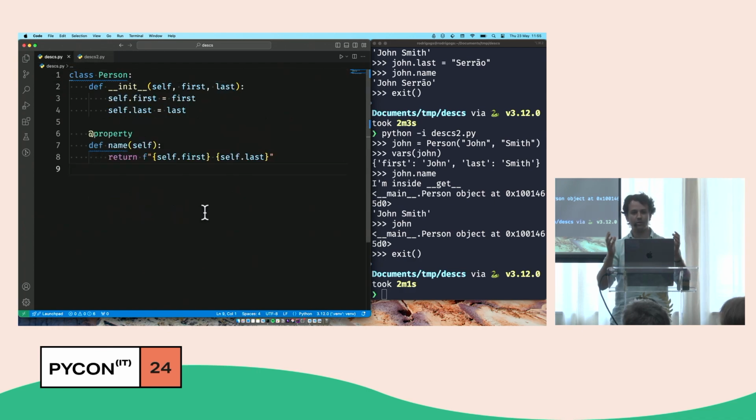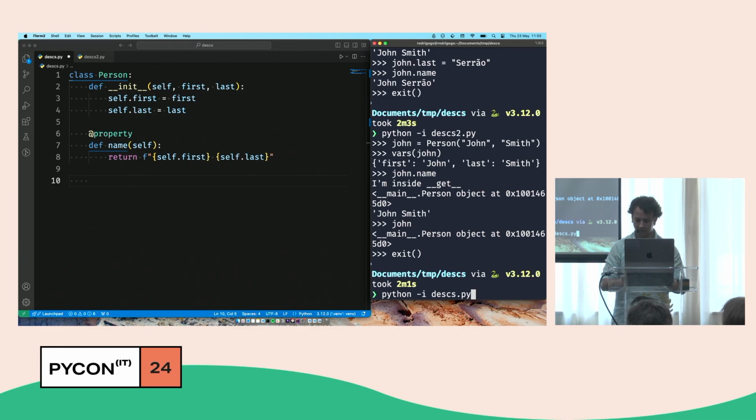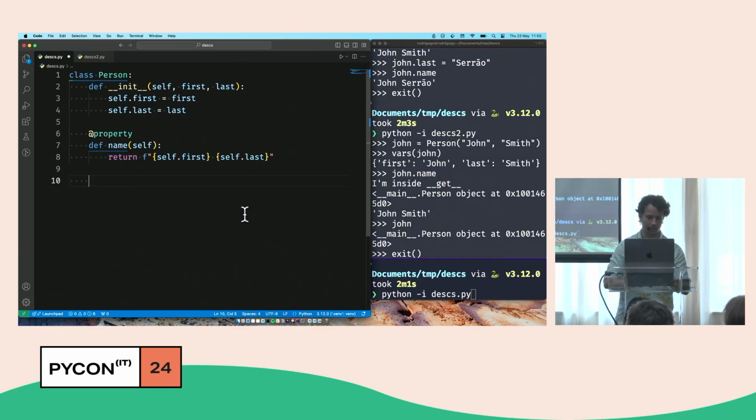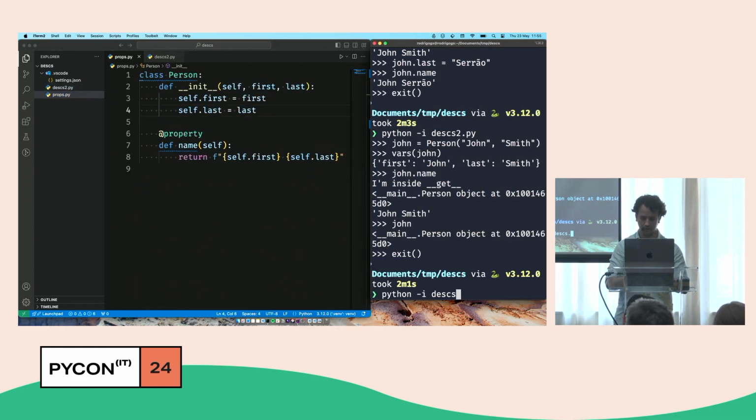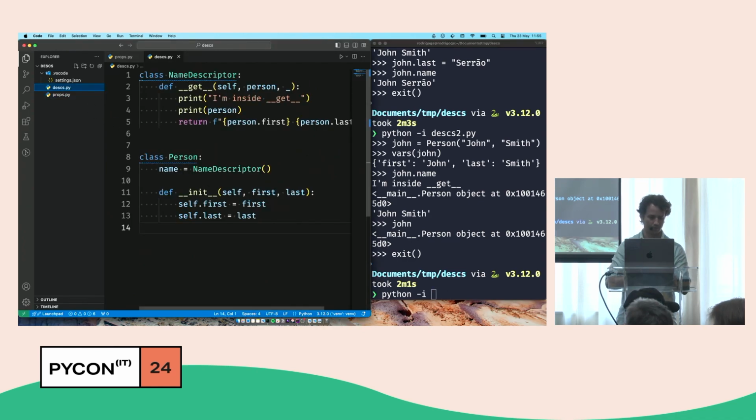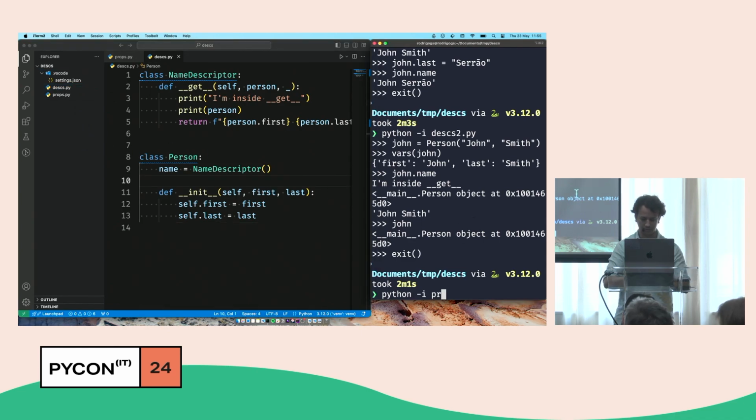And again, we will start by drawing a parallelism, drawing an analogy with the property decorator. Because if I do this, I should really rename this file. This is going to cause so much confusion. Not for you, for me. So this is the properties file, and the other is the descriptors file. This looks more reasonable.